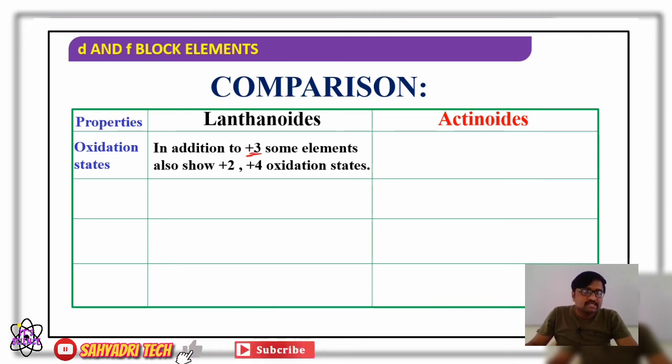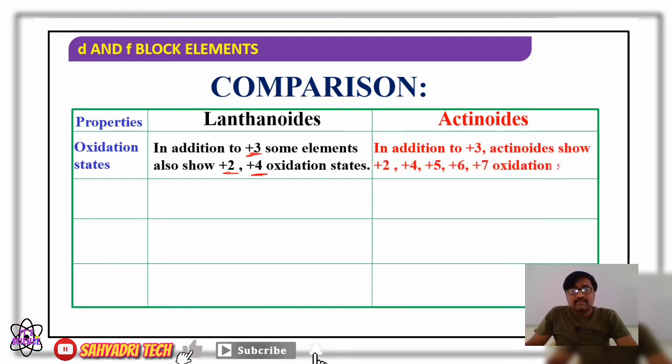Other than +3, the lanthanides also show +2 and +4 oxidation states. If you consider actinoids, +3 is also the common oxidation state. Along with +3, they even show +2, +4, +5, +6 and +7 oxidation states.